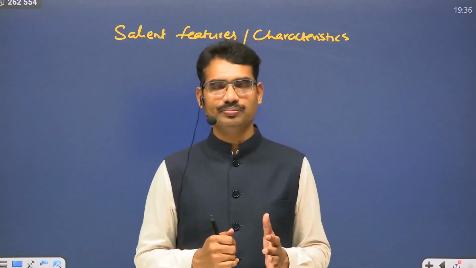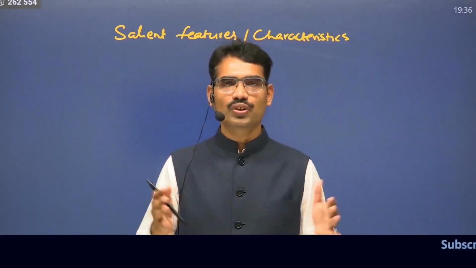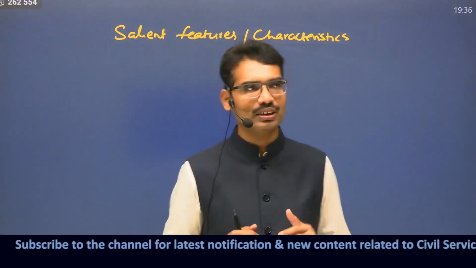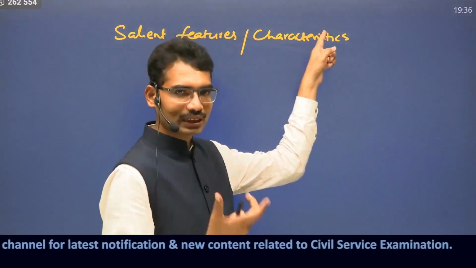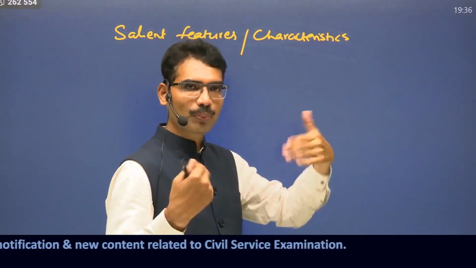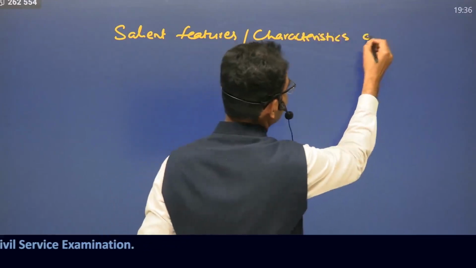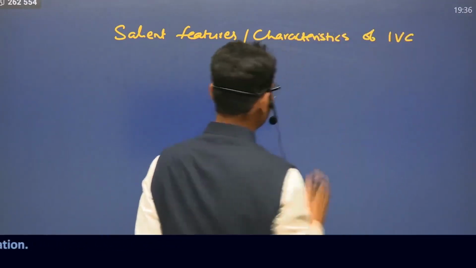In the previous video, we have seen this is one of the great civilizations humanity has ever seen in 2000 BCE. Very few, only 4 civilizations existed at that point of time. So naturally, it is very special with respect to Indian history. But what are those special qualities? What are those special characteristics? Why are we so proud of Indus Valley Civilization? Salient features are characteristics of Indus Valley Civilization.